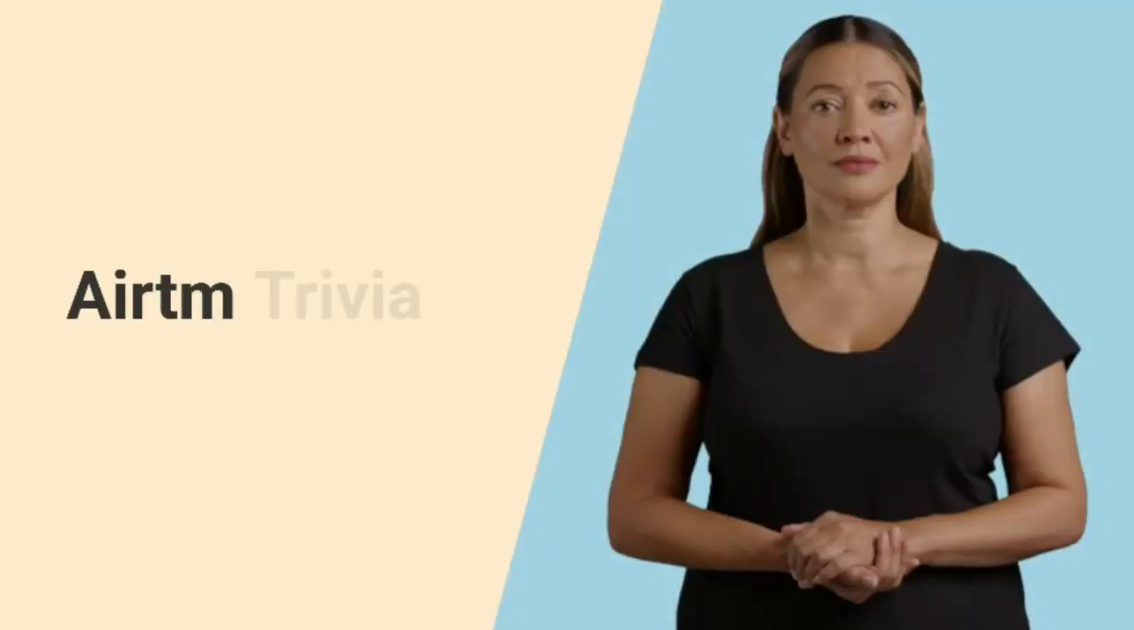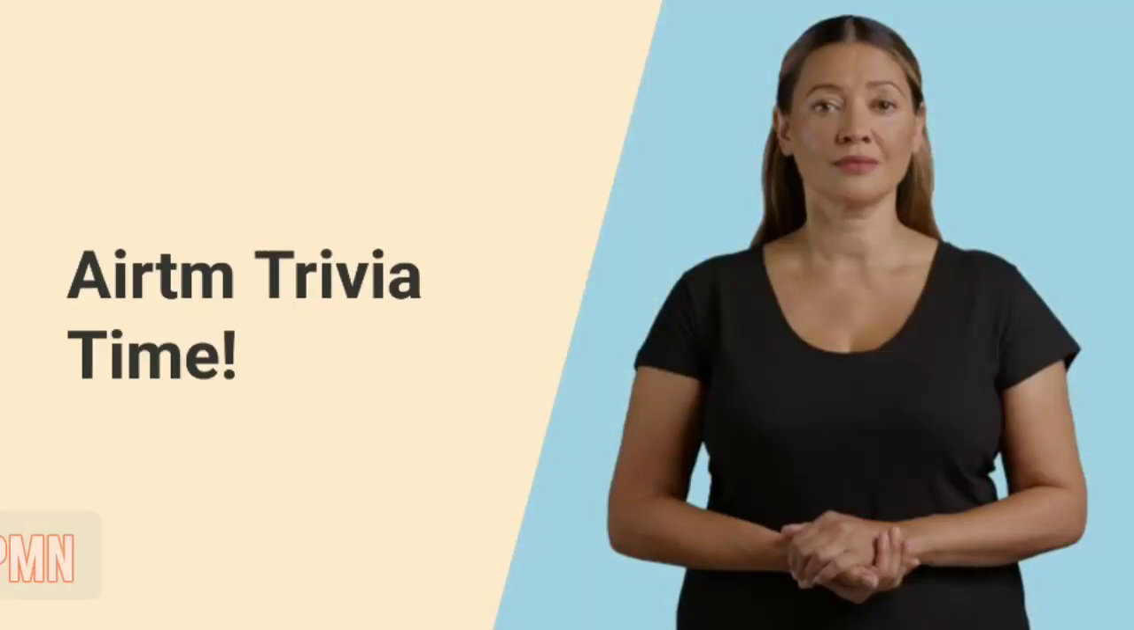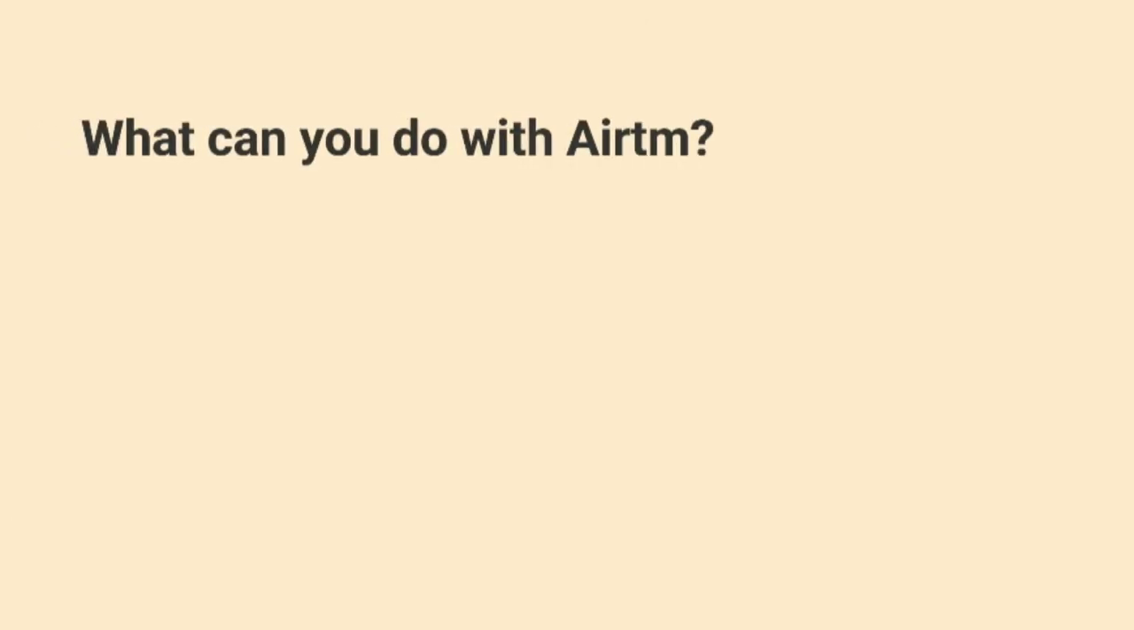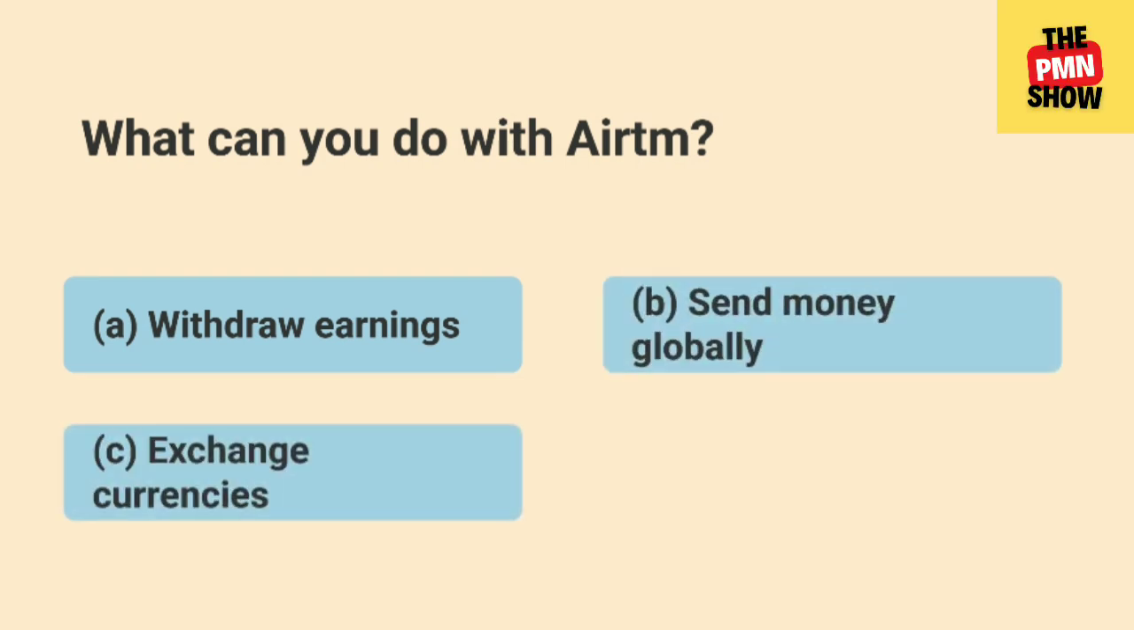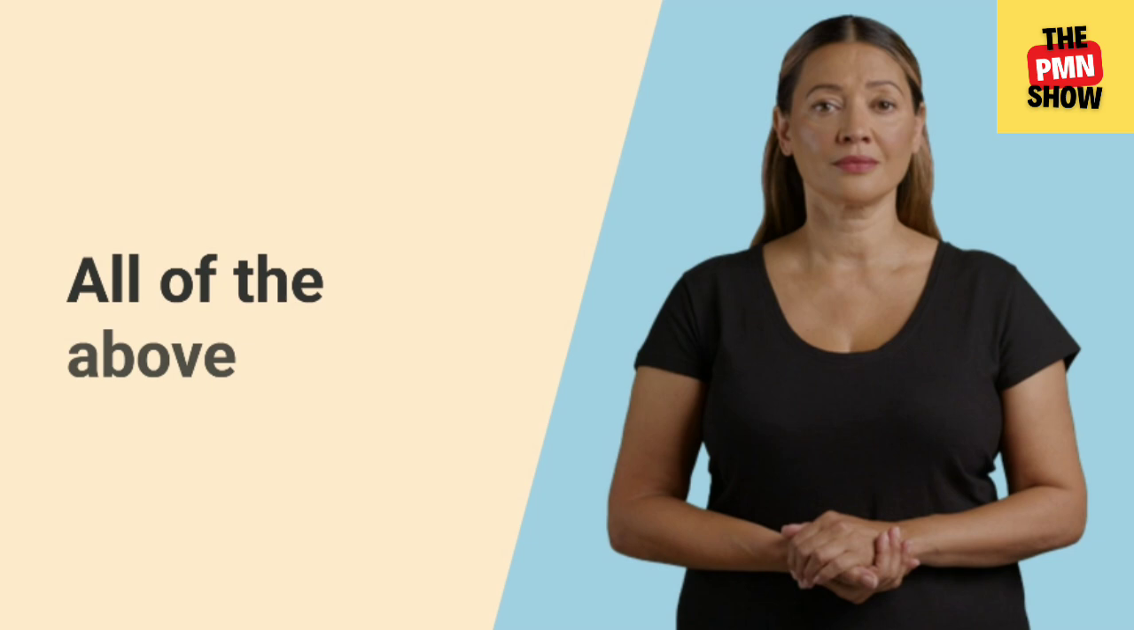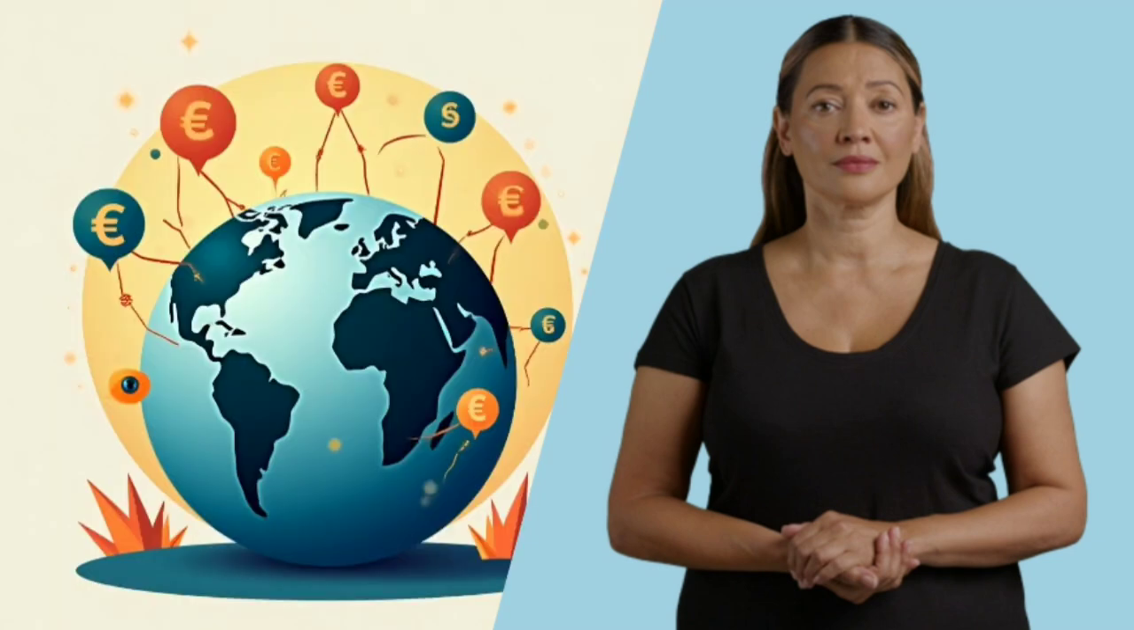To test your Airtm knowledge? Let's see how well you know this awesome platform for freelancers and global earners. What can you do with Airtm? A. Withdraw earnings. B. Send money globally. C. Exchange currencies. D. All of the above. The correct answer is D. All of the above. Airtm allows you to withdraw freelance earnings, send money worldwide, and exchange currencies, making it a versatile tool for global citizens.